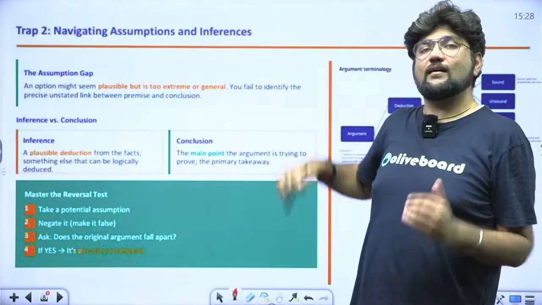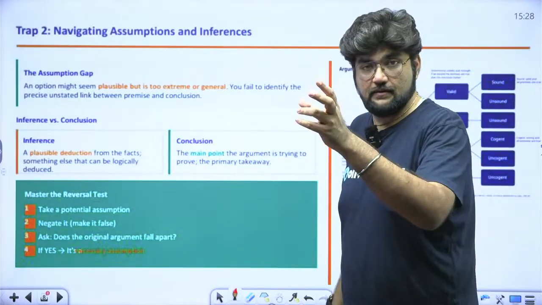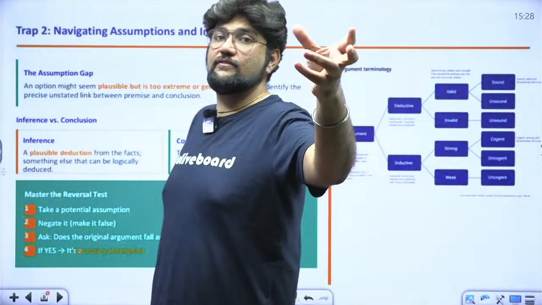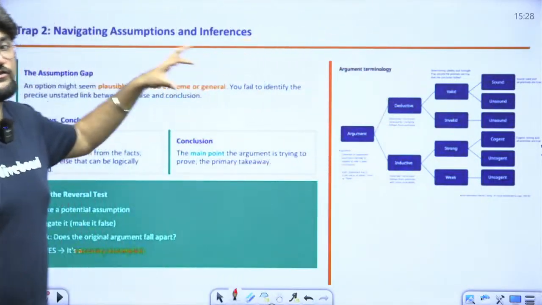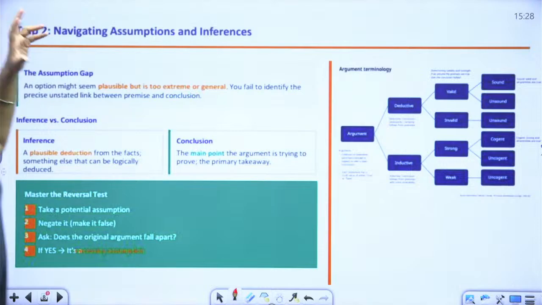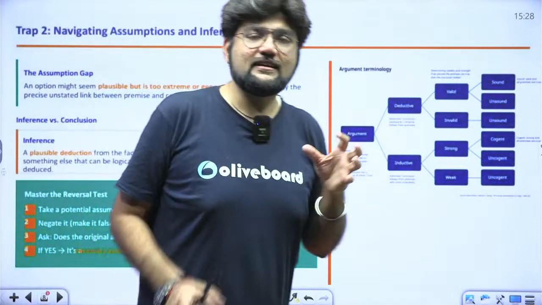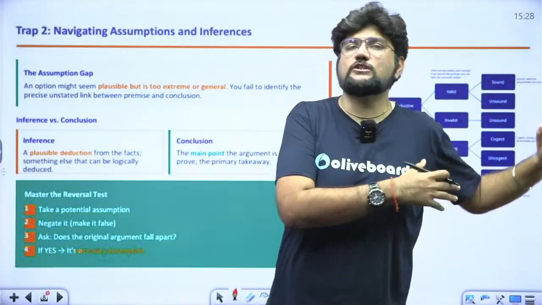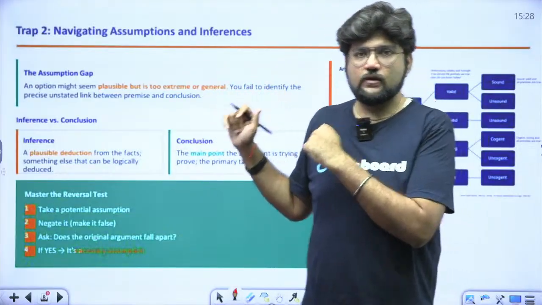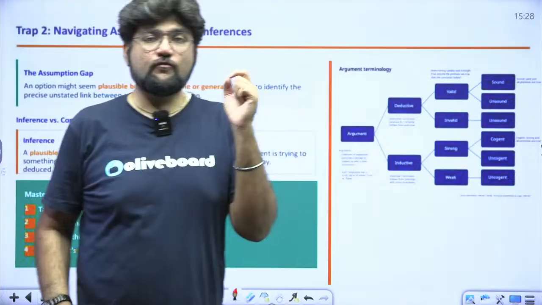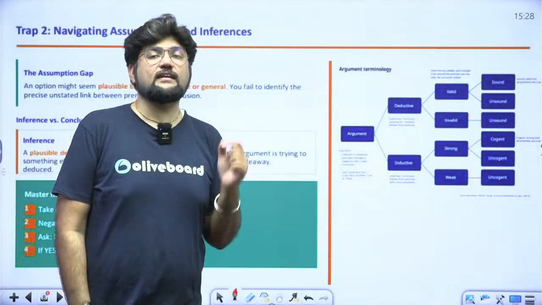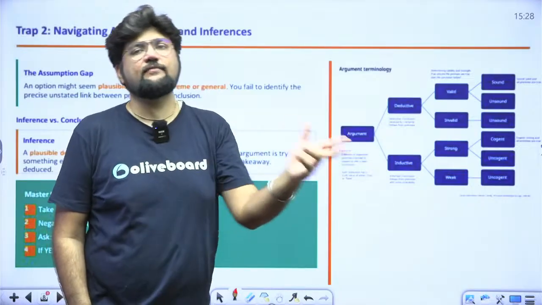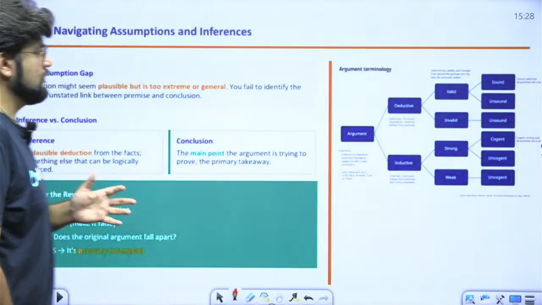Whereas inference is something which you might deduce from the statement. So common inferences which you might draw, multiple inferences which you might derive from the statement. So there is a difference which you need to understand. The problem is, a lot of us, when we start critical reasoning, despite reading the labels, we fail to differentiate and we just apply one common logic to all the questions. Okay, that is not how it works, and that is why you're facing this issue of constantly giving errors and getting incorrect answers, because you are not differentiating. There is a thin line between everything, but you need to have that boundary, right?